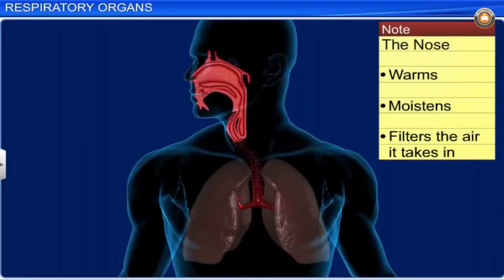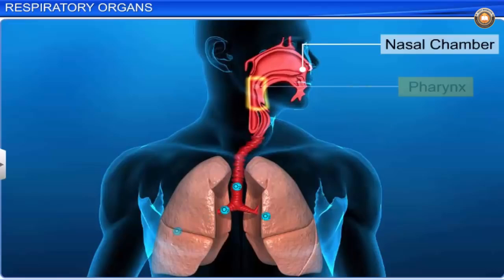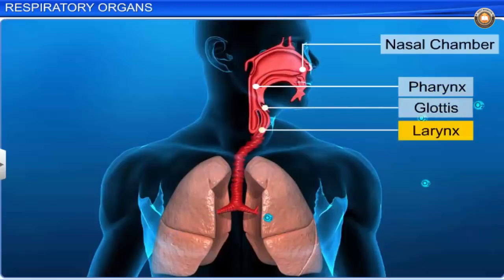While inhaling, it warms, moistens, and filters air that enters the body through the nostrils. This air then passes through the nasal chamber. The nasal chamber opens into the pharynx, which is the common passage for food and air. The pharynx opens through the glottis of the larynx region into the trachea.